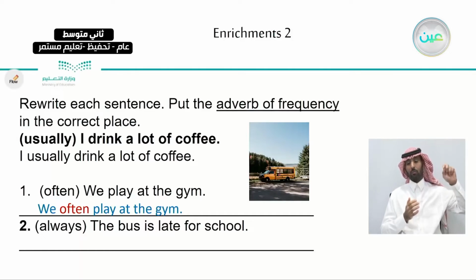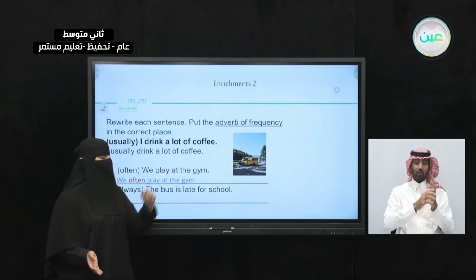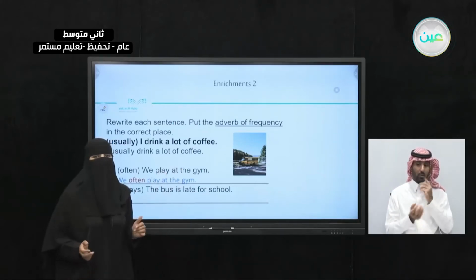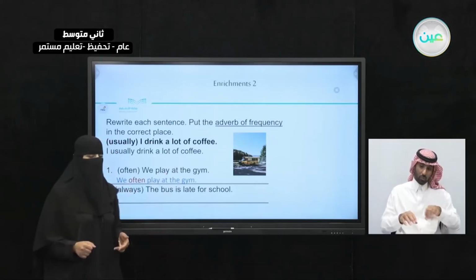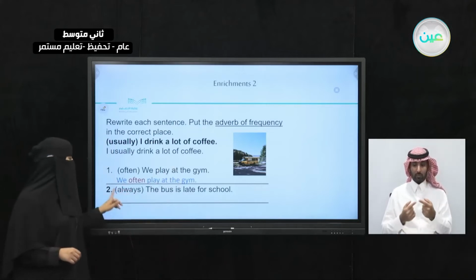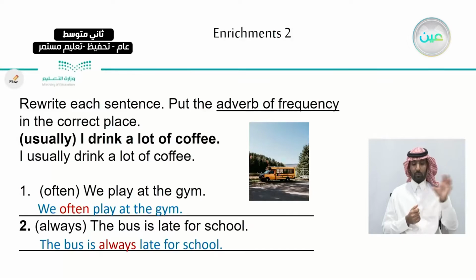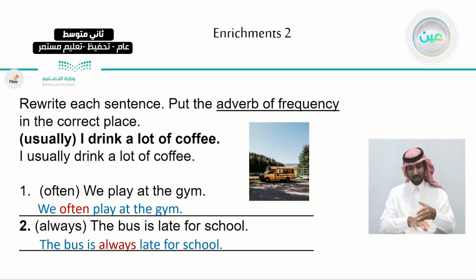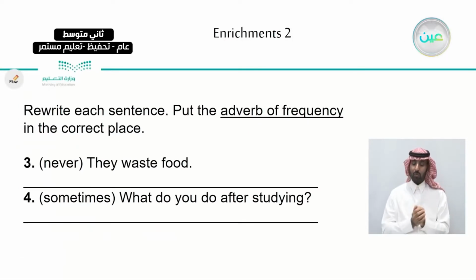Now, how about the next one? We have the word always, the adverb always, and the sentence is this. The bus is late for school. Just like the picture, the bus, it's not near the school. So it looks like the bus is late for school, right? But where are we going to add the word always? The bus is always late for school. So here's the example.